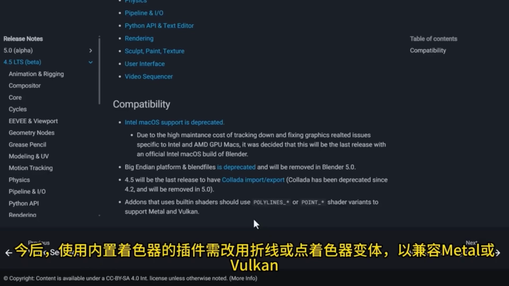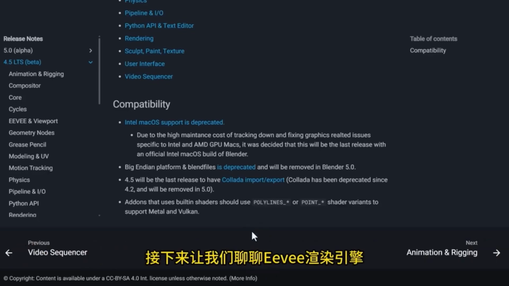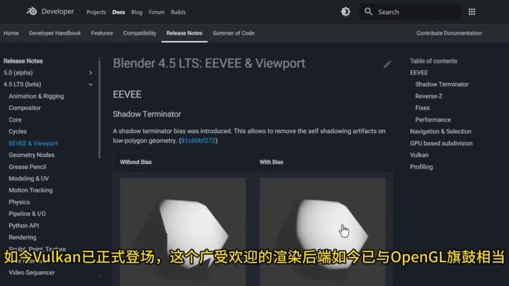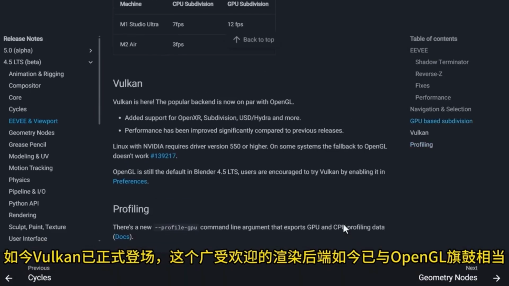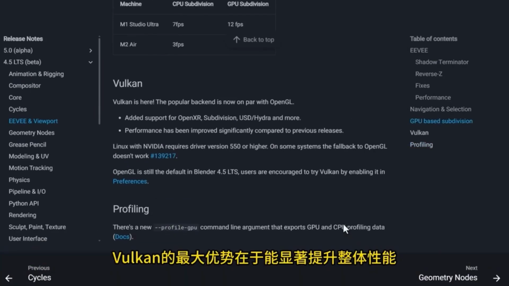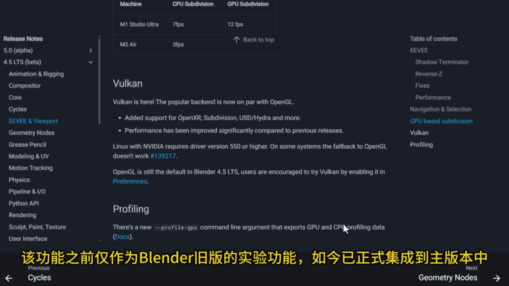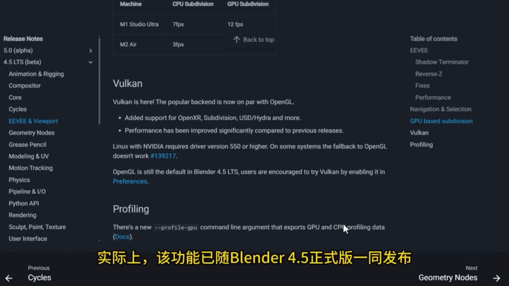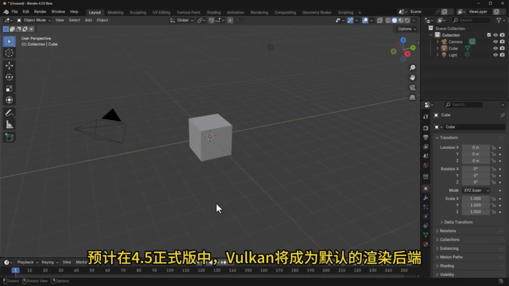Now, let's talk about the Eevee rendering engine. Vulkan has officially made its debut. This popular rendering backend is now on par with OpenGL. The biggest advantage of Vulkan is its ability to significantly enhance overall performance. Previously, this feature was only an experimental function in older versions of Blender, but it has now been officially integrated into the main version. In fact, this feature was released with the official version of Blender 4.5, and it is expected that in the official version 4.5, Vulkan will become the default rendering backend.